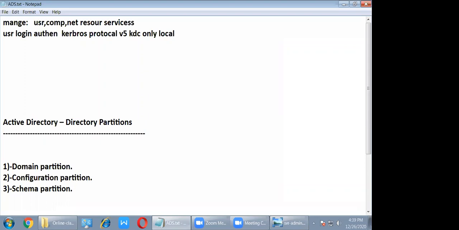Same like that, if you install another application, the server may be running Exchange server, database server, Oracle server, SAP server, right? So that user is also available: Oracle user, SAP user, Exchange user. But authentication is only by Active Directory. Who will check authentication? Not Exchange server, not Oracle, not SAP. User authentication only, because that is the reason it is called centralized administrator software. Whatever application you install, the authentication goes to Active Directory. Clear? Yes, sir.